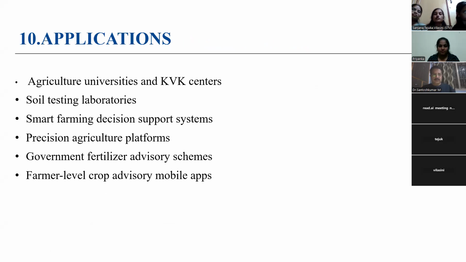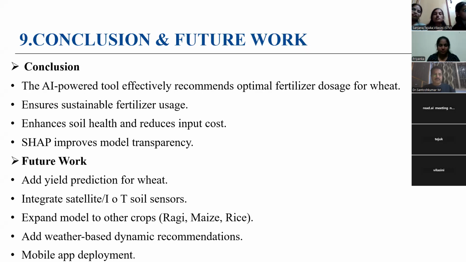In the future, we want to improve our system in many ways. First, we want to add wheat yield prediction along with the fertilizer suggestion. Next, we plan to connect to IoT sensors so the soil data can be collected automatically. We will also expand our model to other crops like ragi, rice, etc. Another improvement is to include weather-based advice such as rainfall and temperature. Finally, we aim to make a mobile app so the farmer can easily use this tool on their mobile phones. And next we go to the application.